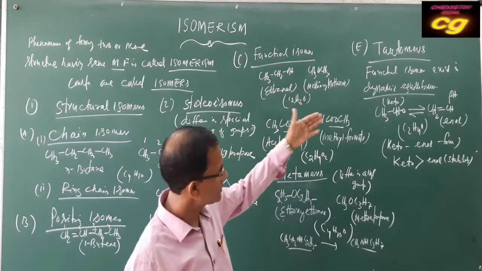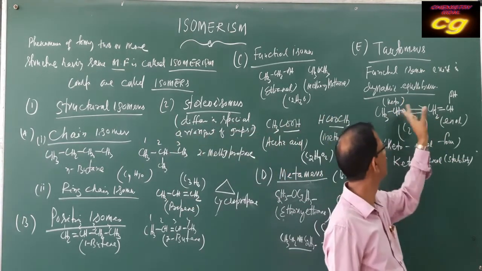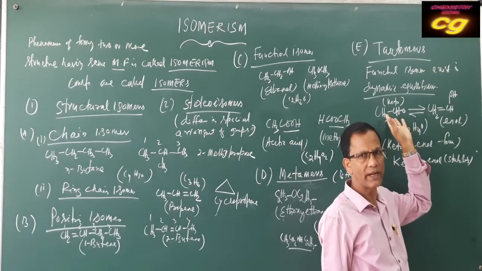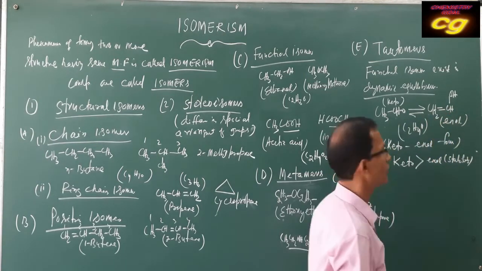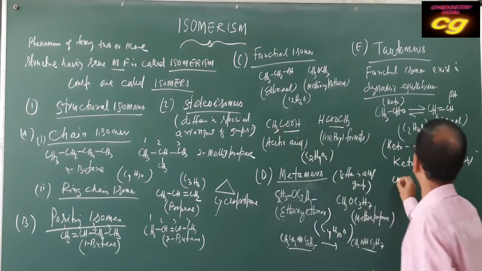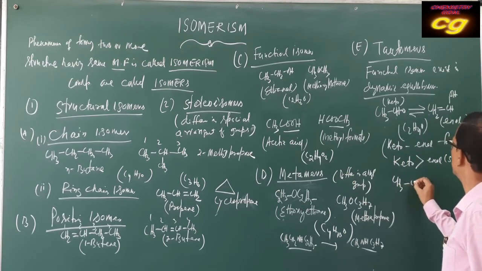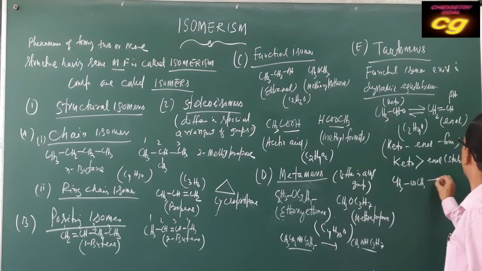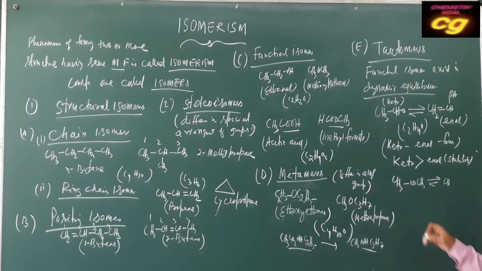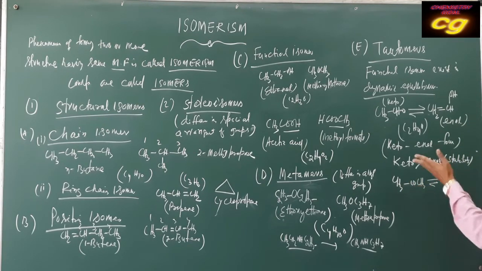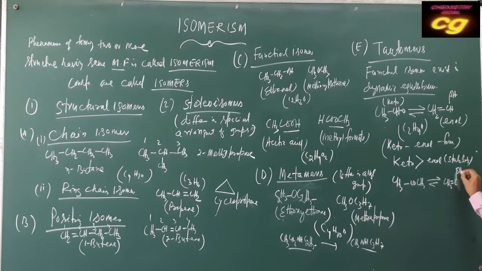And the percentage of enol will vary. It depends upon the parent compound taken. The stability of enol depends upon the structures. For another example, you can take CH3COCH3, which exists in dynamic equilibrium. Same, you shift hydrogen from one carbon to the next functional group: CH2 double bond, OH, then CH3.